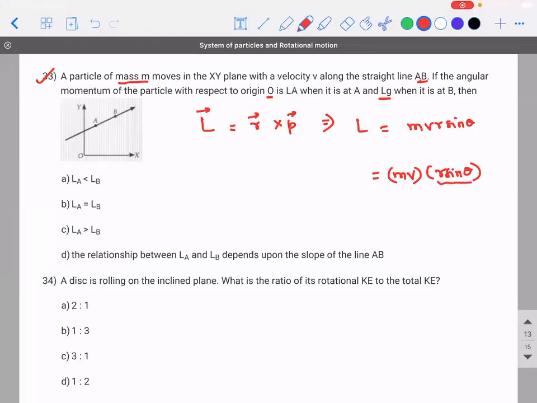This r sin theta is generally called r perpendicular, meaning the perpendicular distance from the point where you're trying to calculate the angular momentum. So you're trying to calculate with respect to origin, right? With respect to origin only, no? So r perpendicular means from here, drop a perpendicular. So whether the particle is at point A or point B, what can you say about r perpendicular?